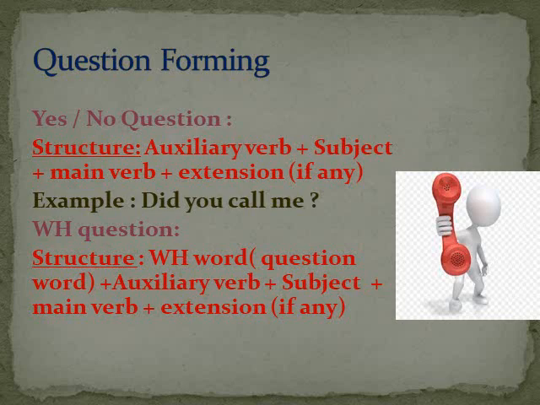Then auxiliary verb. Step 1 WH word, step 2 auxiliary verb, step 3 subject, and step 4 main verb, and next extension, meaning the additional part, if there is any. Okay, and that's all about the structure.